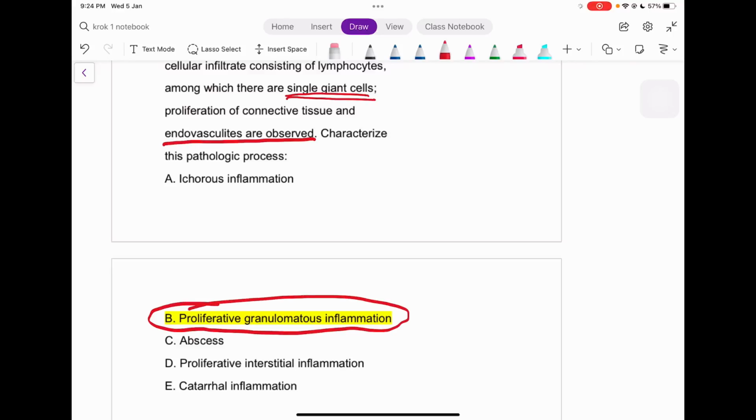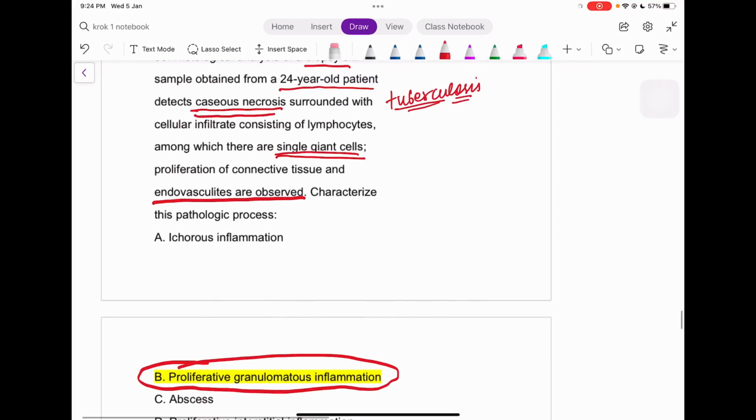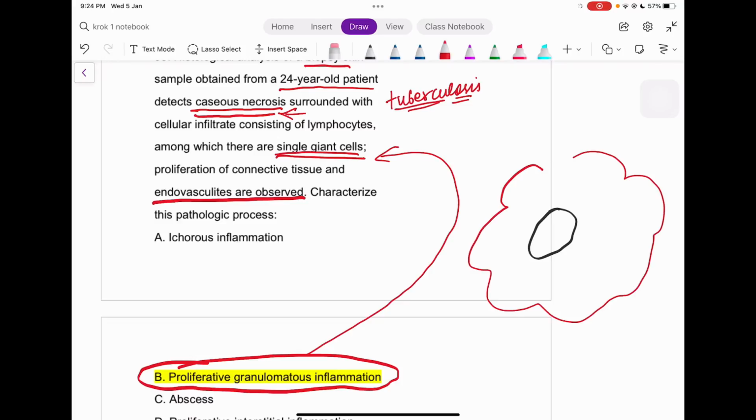Because see, this is what happens in granuloma formation. The giant cells are happening out here, the caseous necrosis is happening out here. Think about it like this: for example, there is a focus out here, right? And there is a formation of granuloma like this, just like a flower shape, right? So it is something like this, right?